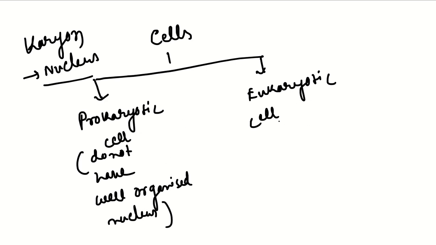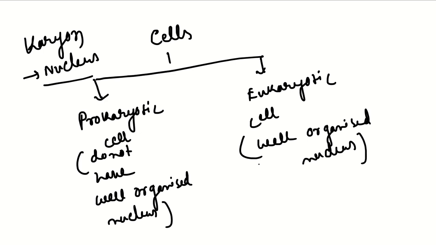But eukaryotic cell means the most advanced or modern type of cell, and this kind of cell consists of a well organized nucleus.